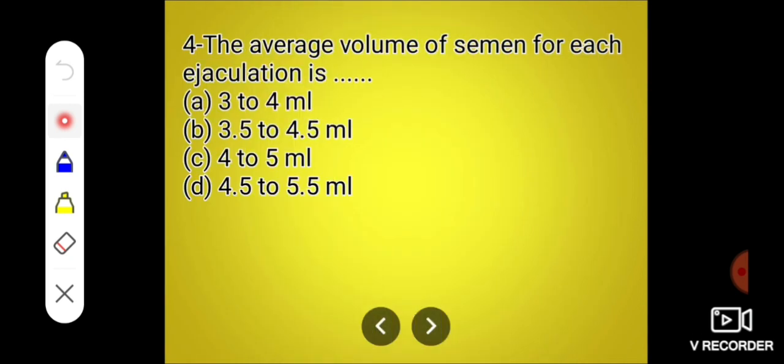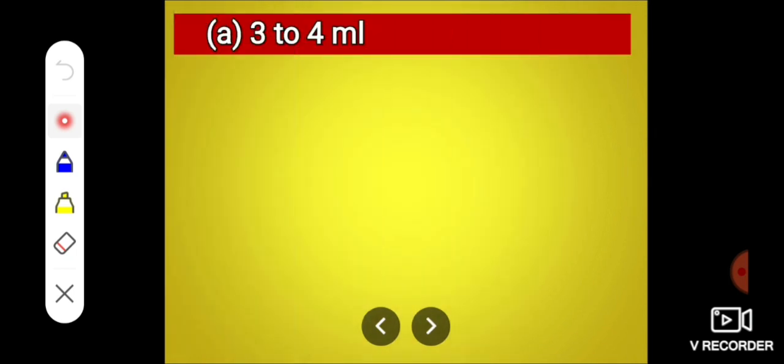Next one: the average volume of semen for each ejaculation is 3 to 4 ml, 3.5 to 4.5 ml, 4 to 5 ml, or 4.5 to 5.5 ml. And the correct answer is 3 to 4 ml.